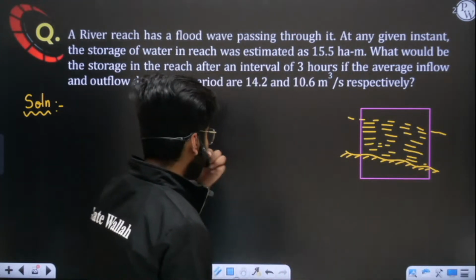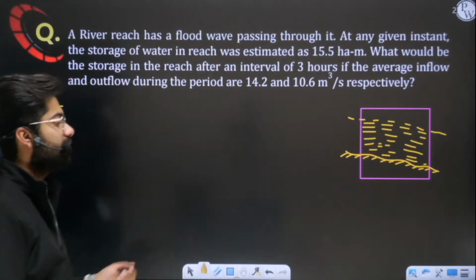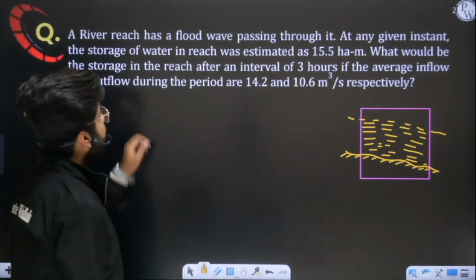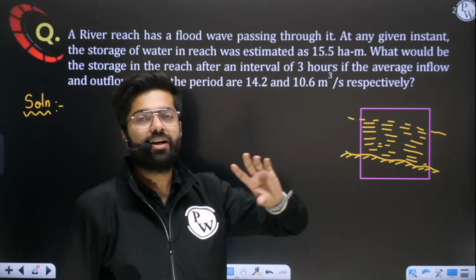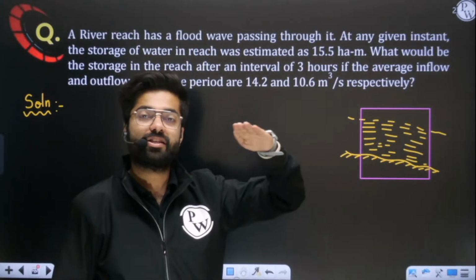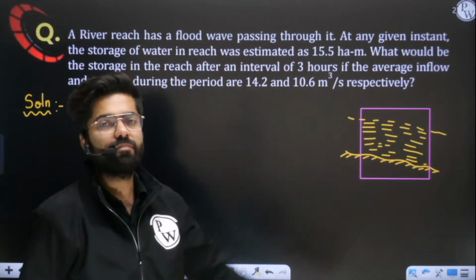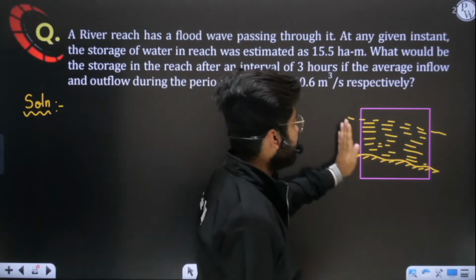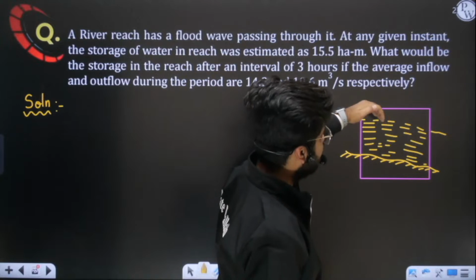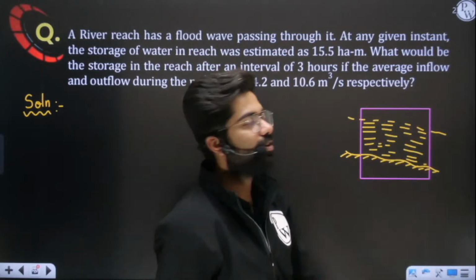Now they are saying it has a flood wave. Flood wave means extreme flood. You all know when there is excess flow in the river after rainfall, a flood wave will pass. So now this flood wave is passing through this river reach. Obviously the flow will increase.